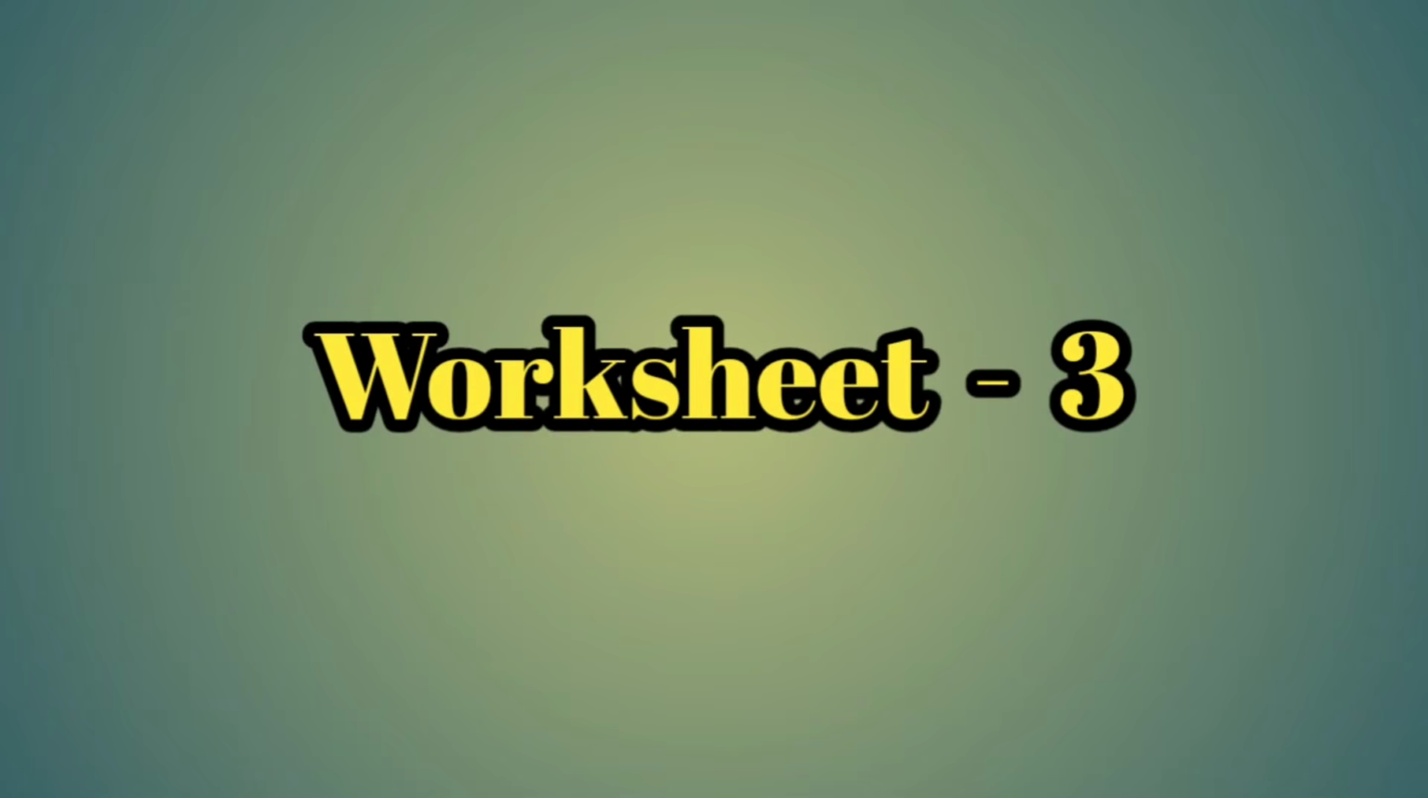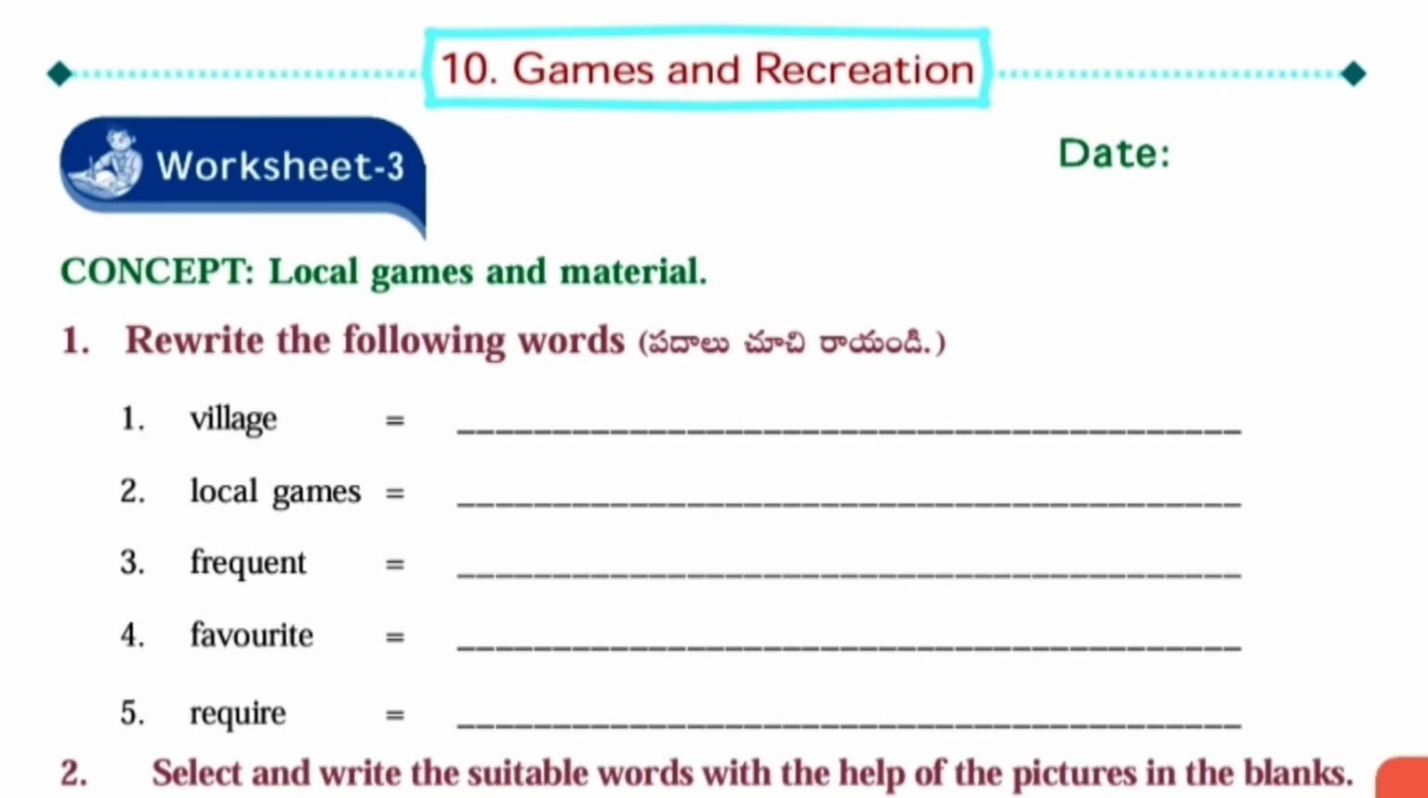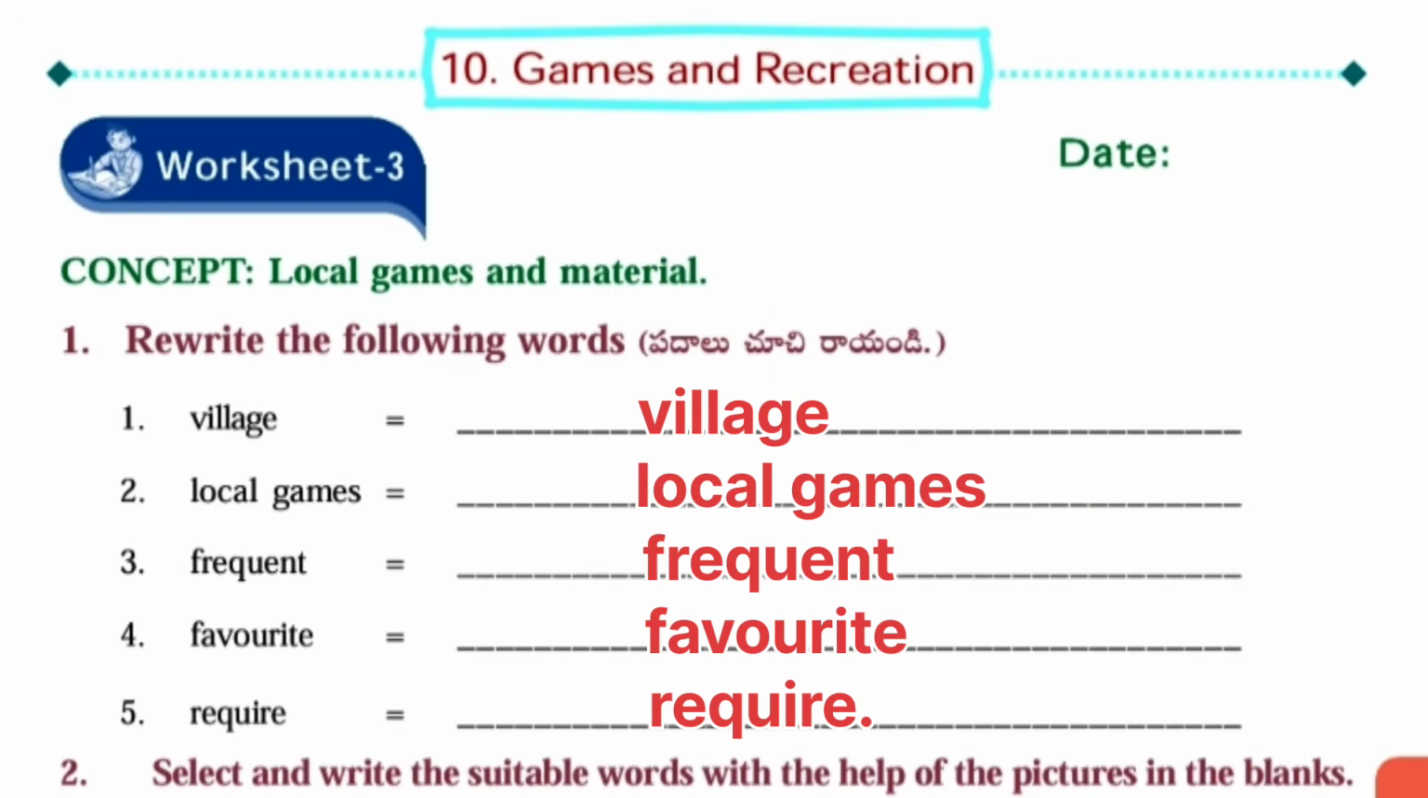Next, worksheet number 3. Concept: local games and material. Rewrite the following words. First one, village. Local games, frequent, favorite and require.